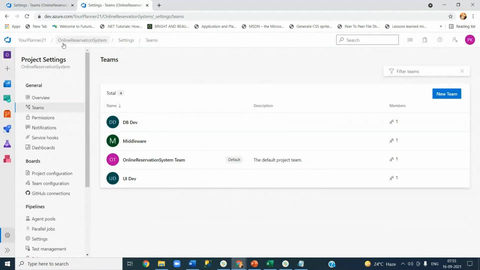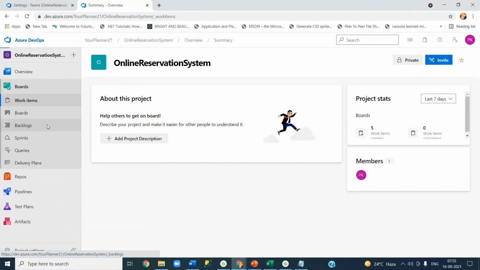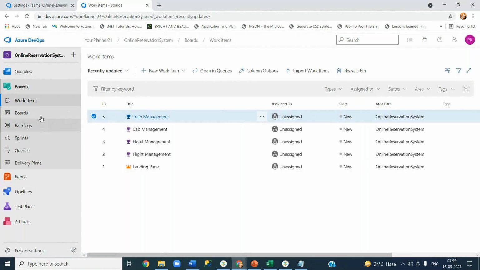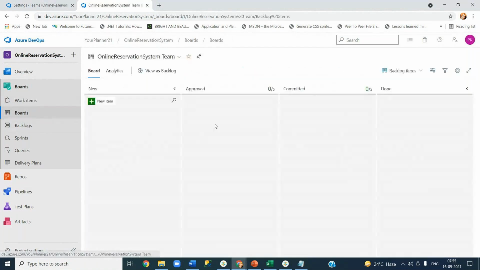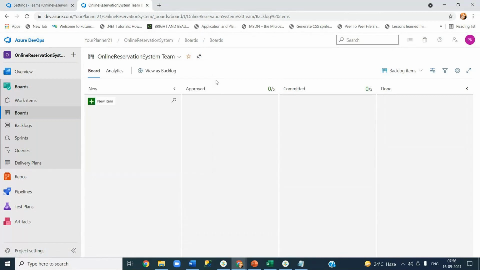Let's go to the home page. Now boards, right? Go to boards. In the boards you see all the teams that we created: DB dev, middleware, online reservation system team. This is the default one, and then UI dev. You can see all the different teams. Now let's change it. I don't have any backlog items, so let's go to features here.